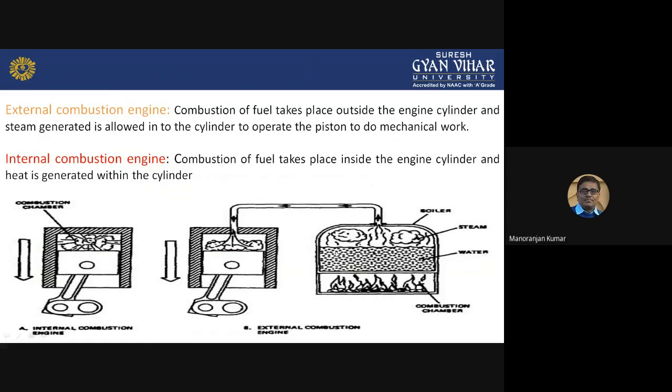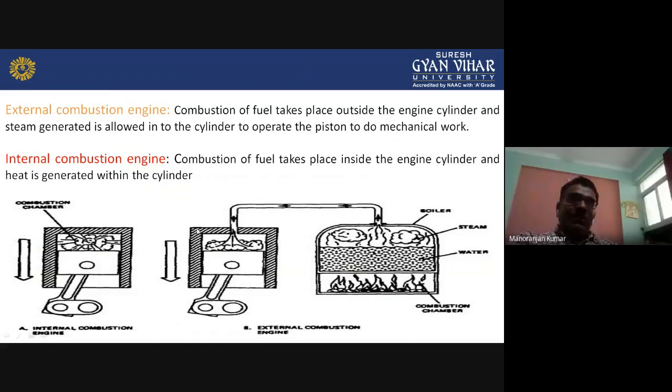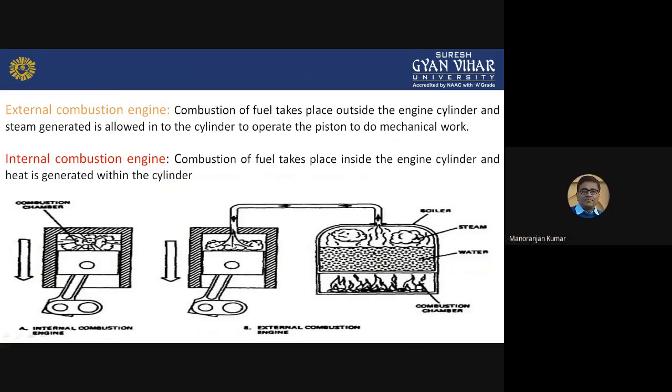Now see, this is the external combustion engine. Combustion is not taking place inside this engine cylinder. Combustion is taking place outside of this engine cylinder, here. Some fuel is there. By burning this coal, the heat is generated, and that heat is passing through this pipe to this engine cylinder. Due to that pressure of heat, this piston will move up and down, and this will rotate the crankshaft. So this is the external combustion engine, and this is the internal combustion engine. This is the basic difference.